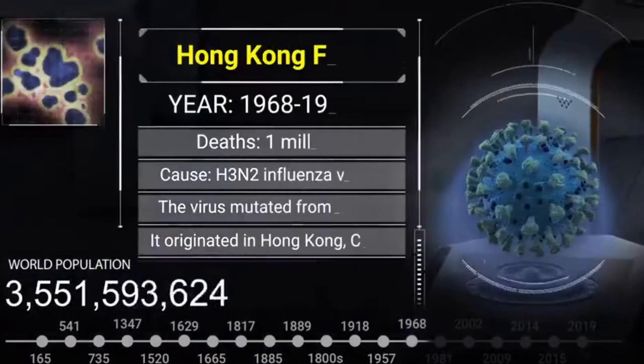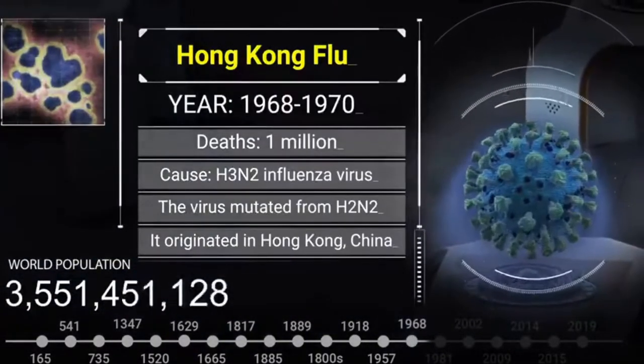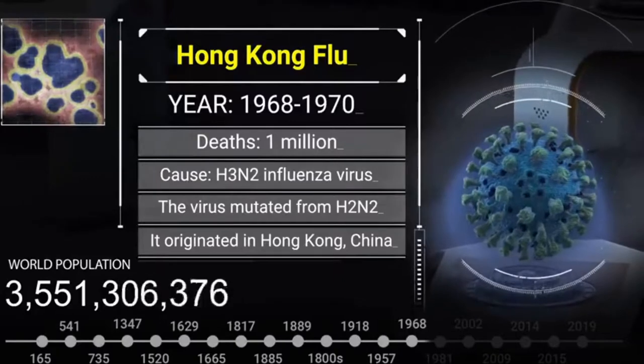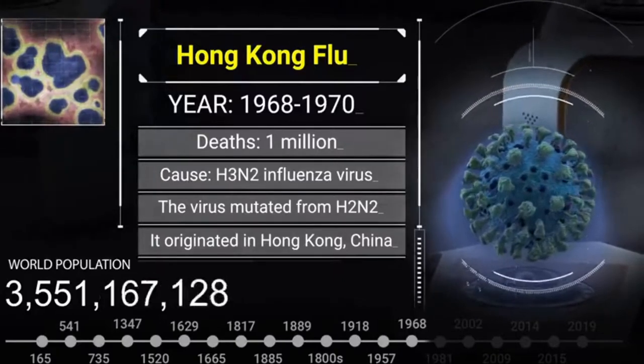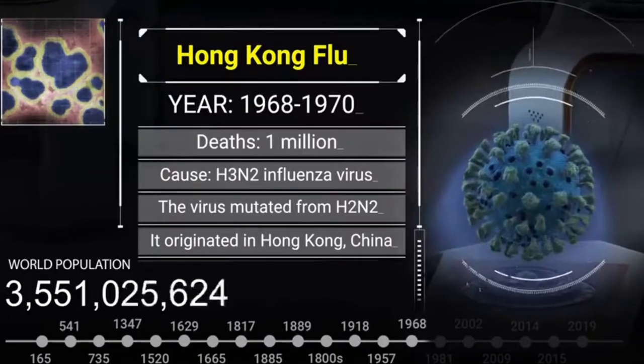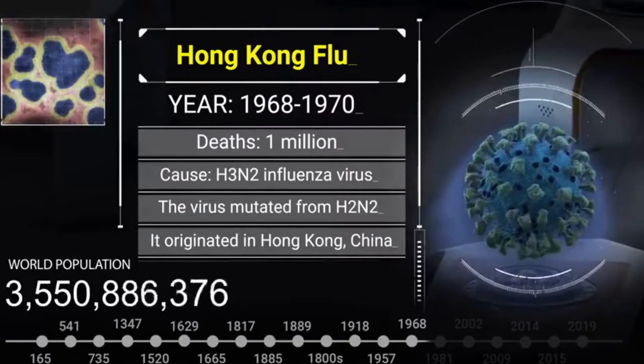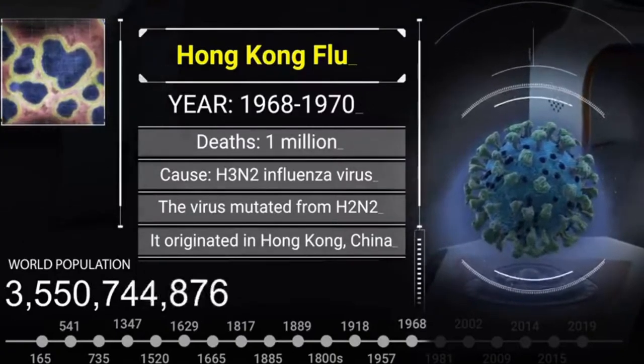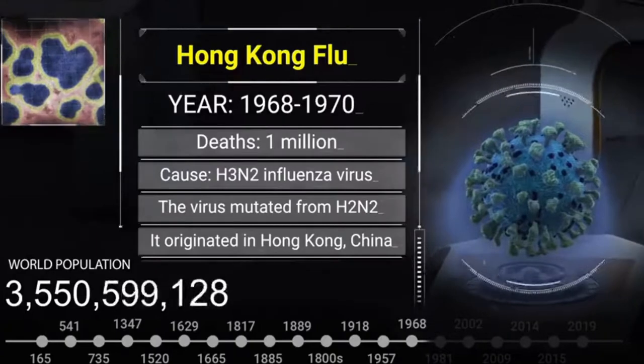Hong Kong flu, year 1968 to 1970. That's 1 million. Caused by H3N2 influenza virus. The virus mutated from H2N2. It originated in Hong Kong, China.